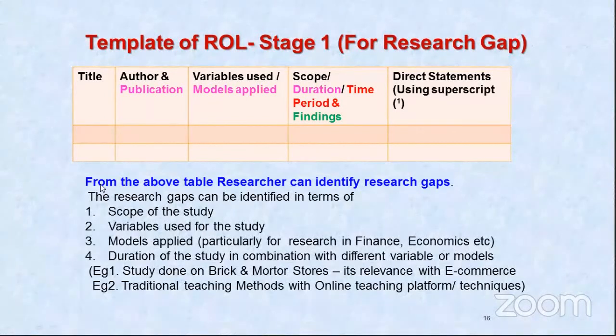Now, why this table and what will be the utility of preparing this table? From the above table, the researcher can identify research gaps. What kind of research gaps? Now there's another question, what kind of research gaps can be identified? The research gap can be identified in terms of scope of the study.